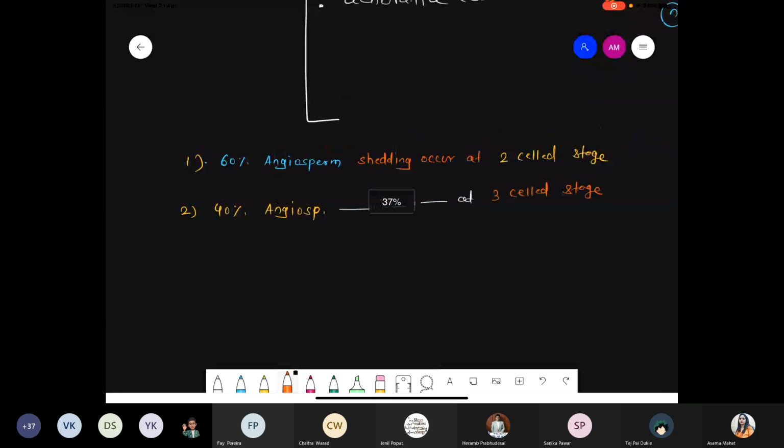Please write down this information. One NEET favorite question: 60% of angiosperms release their pollen grains at the 2-cell stage. Remember, the 2-cell stage is an immature male gametophyte, and the 3-cell stage is a mature male gametophyte. Got it? Yes or no?